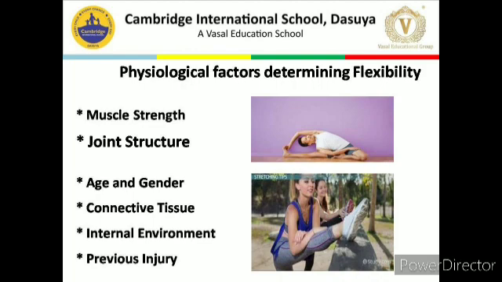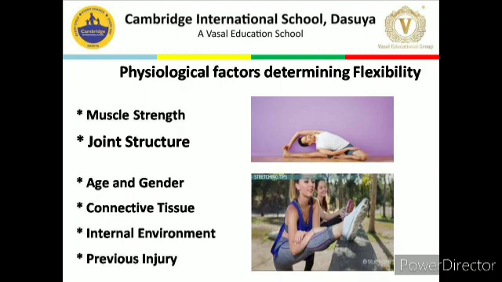When a muscle is properly stretched, the associated joints become more flexible and range of motion increases. Weak muscles prevent the full range of motion. Thus, muscle strength is important for flexibility.